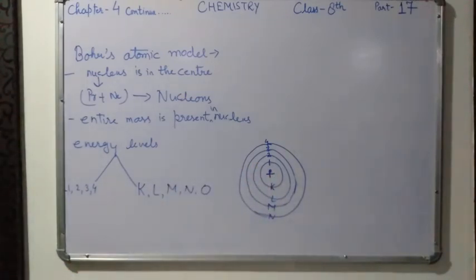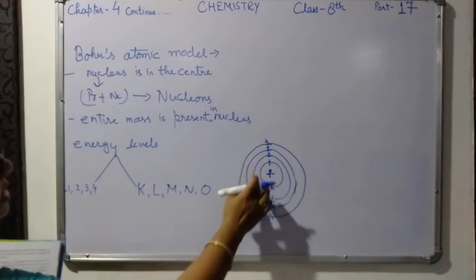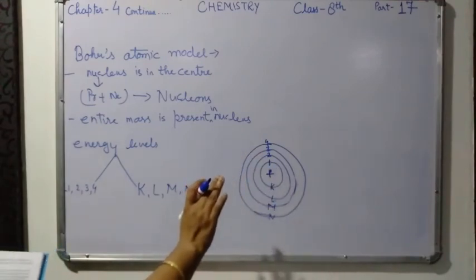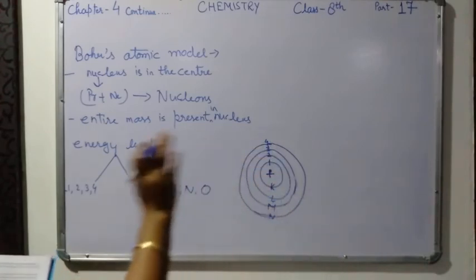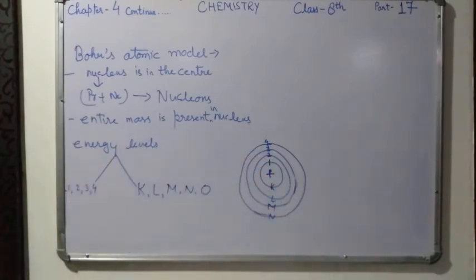There is no change in the energy of electrons as long as they keep revolving in the same energy level. In this case, the inward force of attraction exerted by the nucleus is balanced by the outward force exerted by the electrons, which prevents the electrons from falling into the nucleus and makes the atom structurally stable.